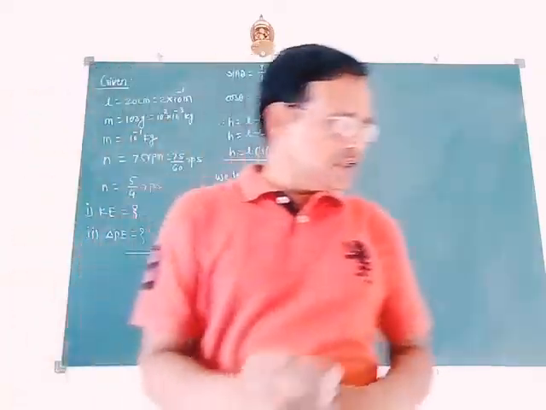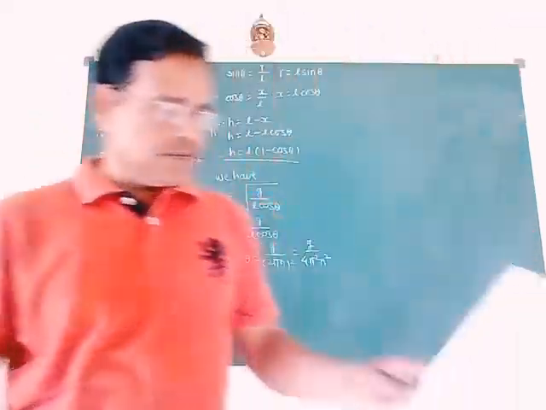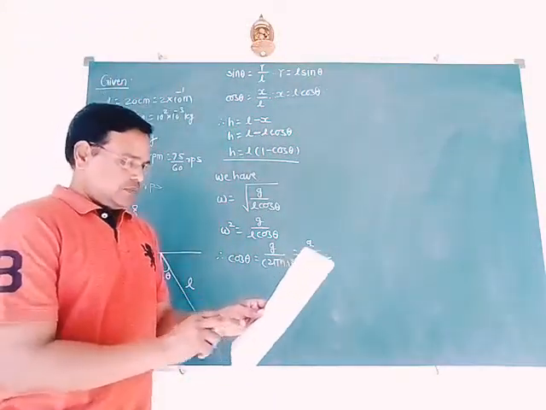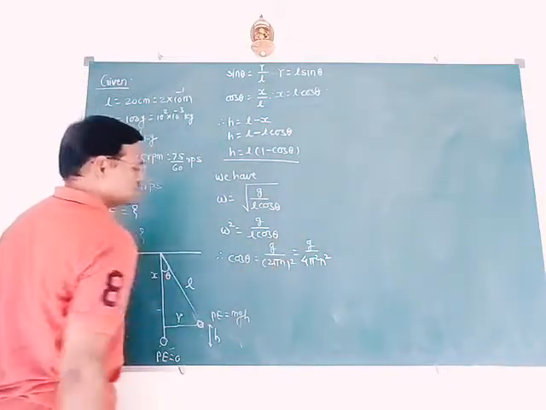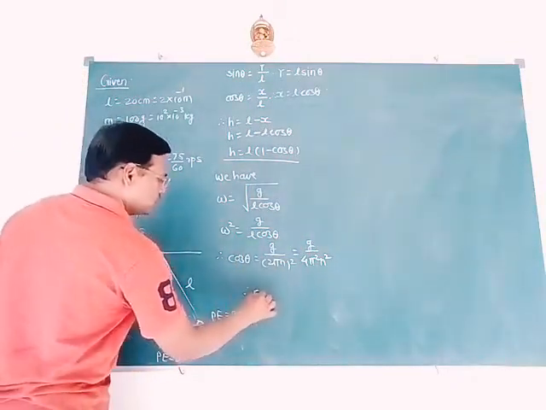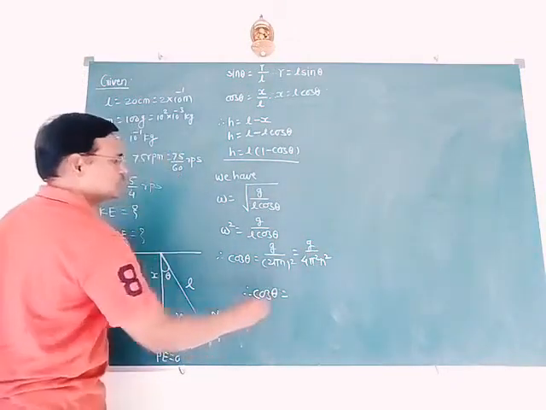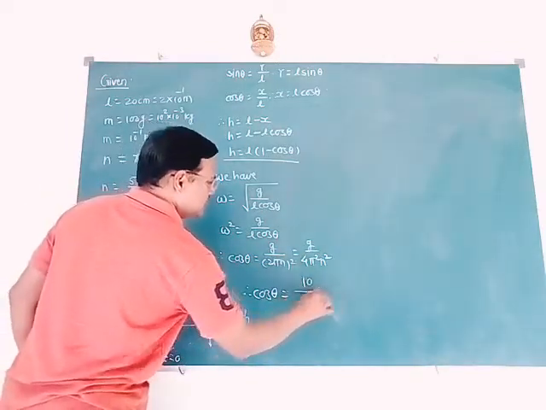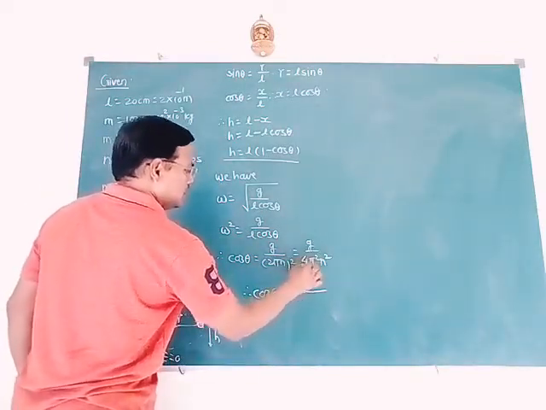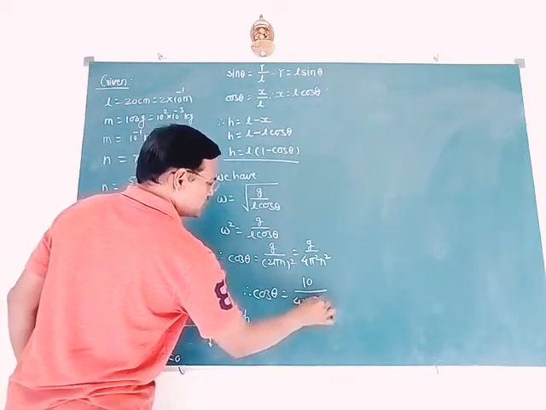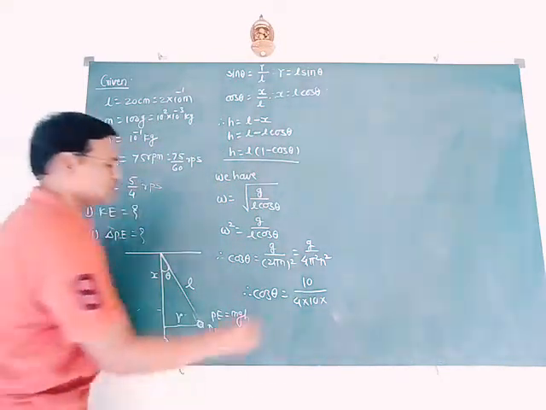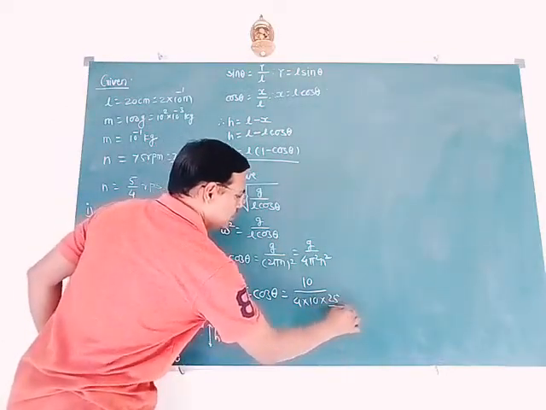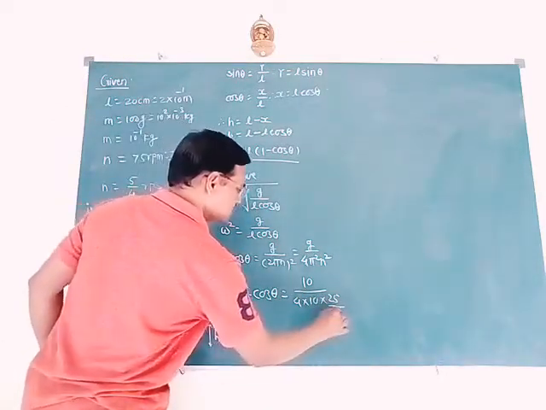Again, one thing must be noted here. What is the value of pi square? Pi square is given as 10 and g is also 10. So we can find out cos of theta is equal to g is 10, 4 into pi square is 10. What is n? n is given here as 5 by 4, so it is 25 by 16.